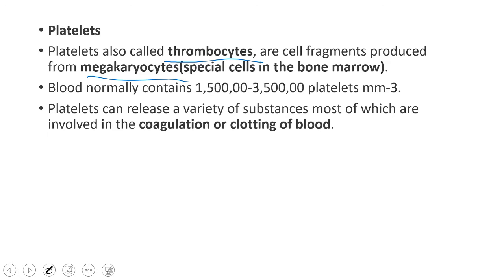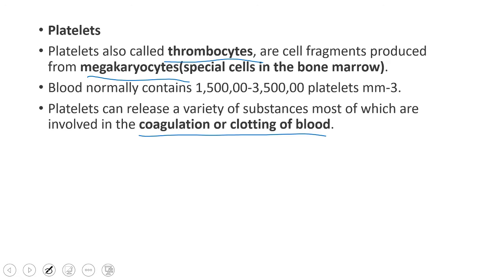Blood normally contains 1,50,000 to 3,50,000 platelets per cubic millimeter, and they are responsible for coagulation or clotting of the blood, right?